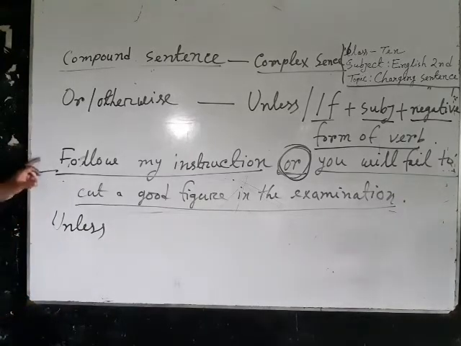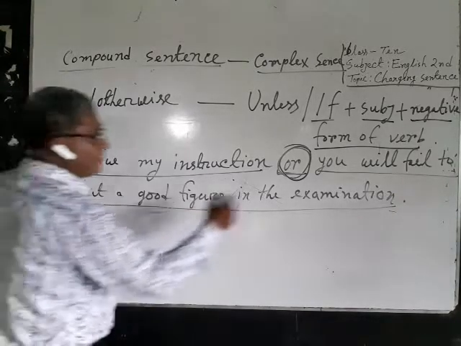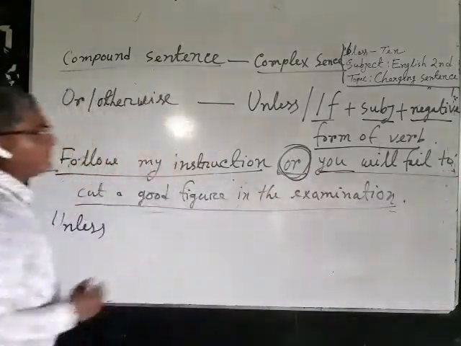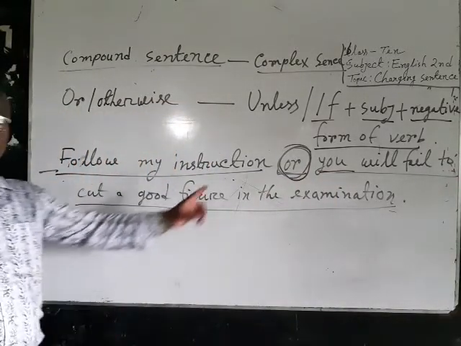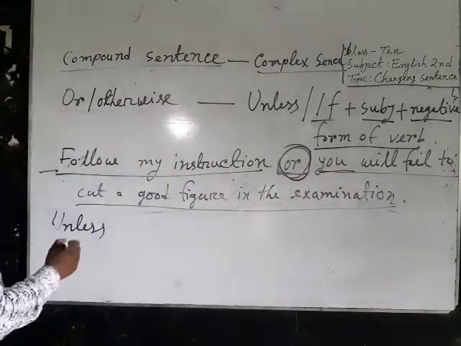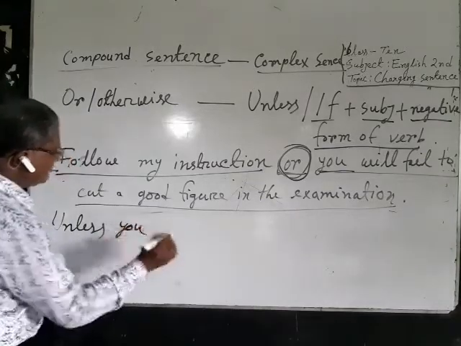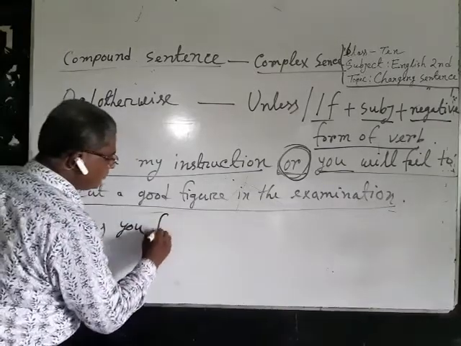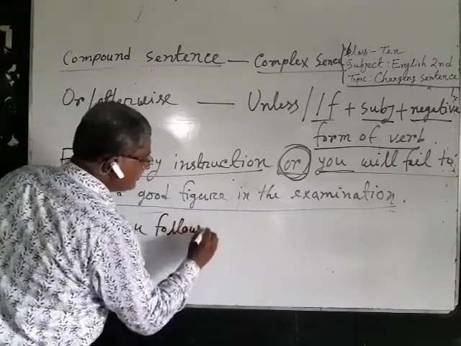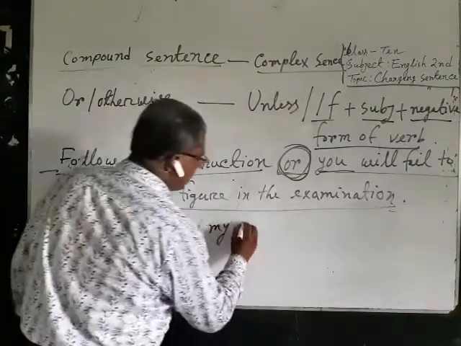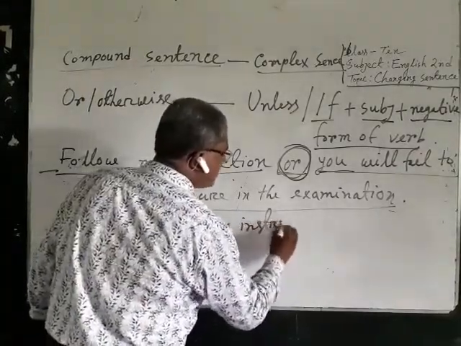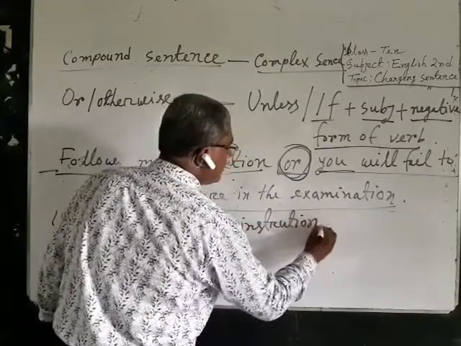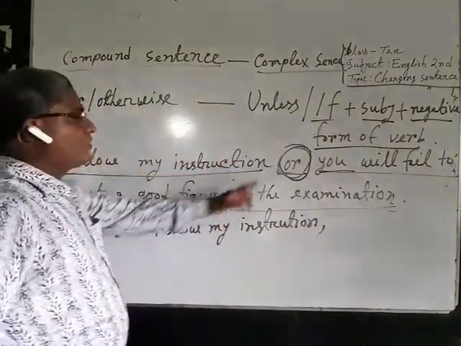Then there is no subject here, so you have to write the subject of second clause. Here, what is the subject of second clause? You is the subject of second clause. So unless you follow my instruction, then you have to write comma instead of or.